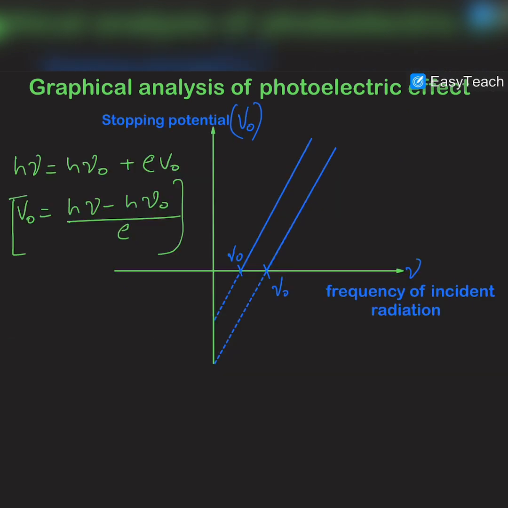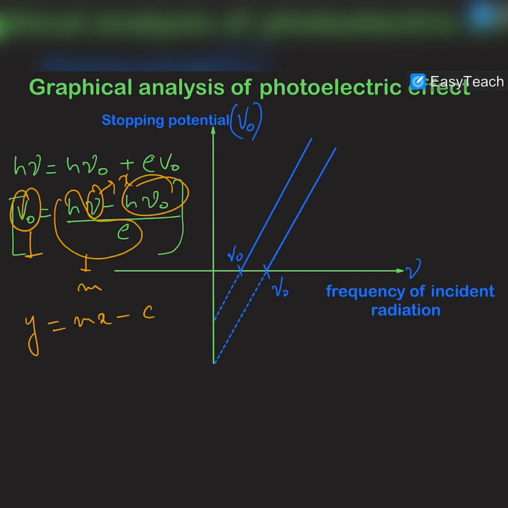Okay, now there was a simple graph which was plotted between stopping potential and frequency of radiation, and we can find out the value of stopping potential in terms of nu, like that. And you can see that this is y, and this is m, and this is x, and this is c. So this is y is equal to mx minus c. Now c is this complete value, h nu naught by e.